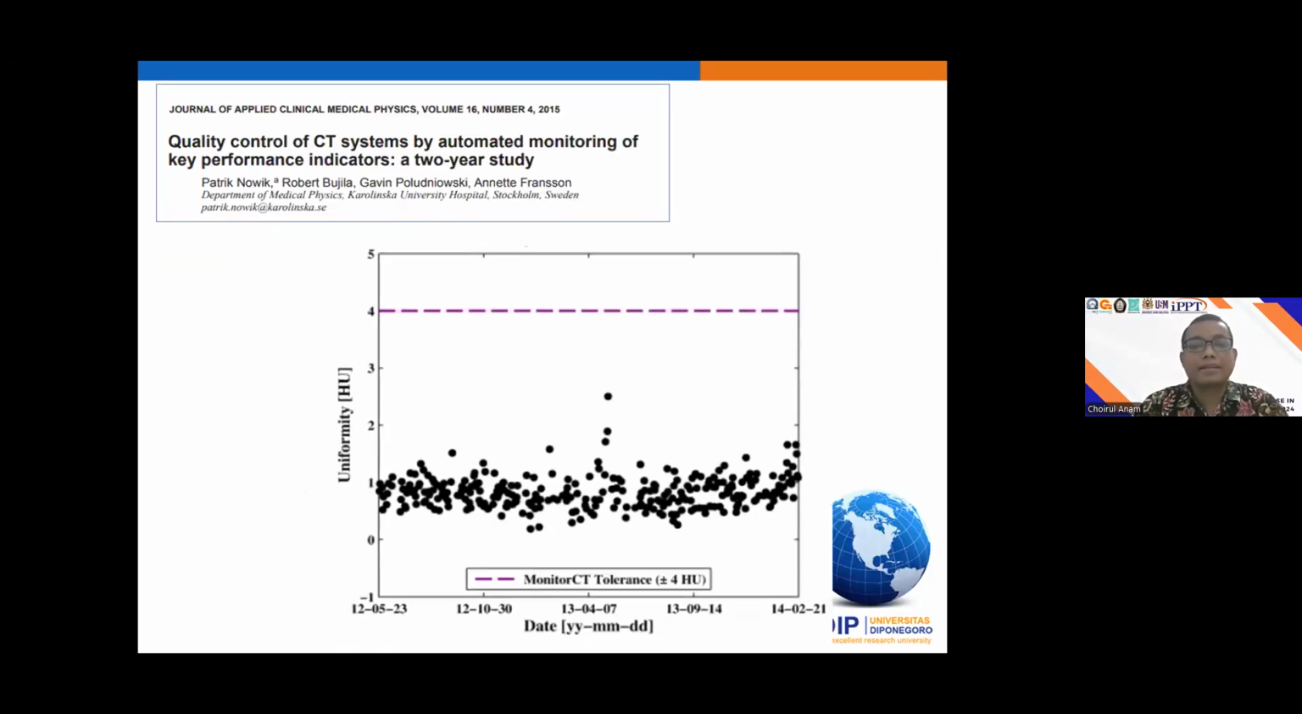This is another study by Novik, also published in the JACMP. And we can see here the CT number uniformity for all the times they did measurements and studies. The uniformity is within the tolerance level.